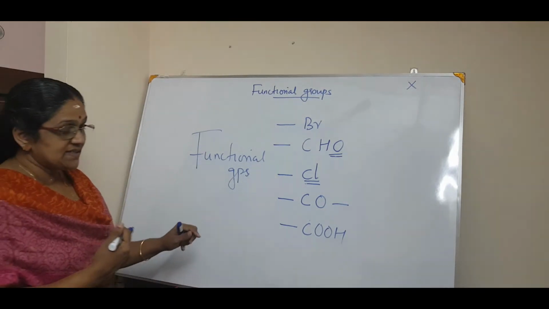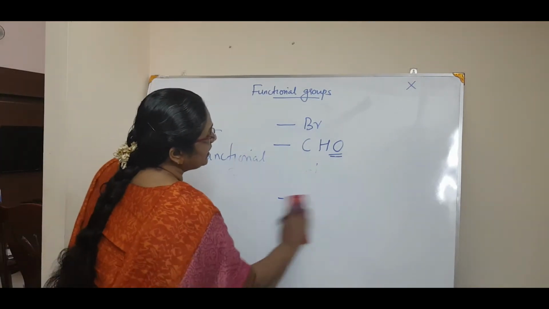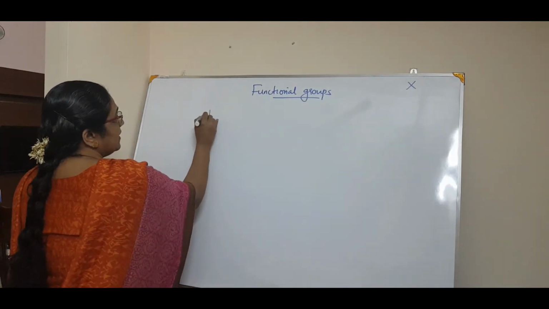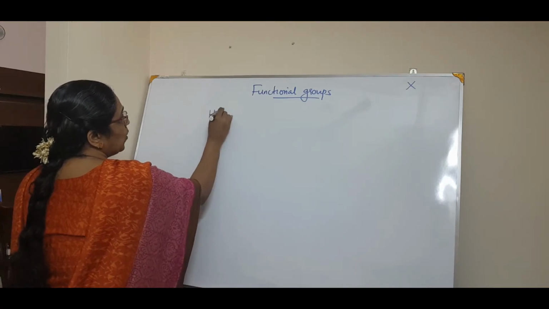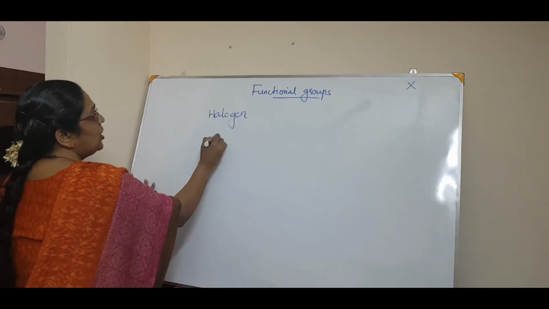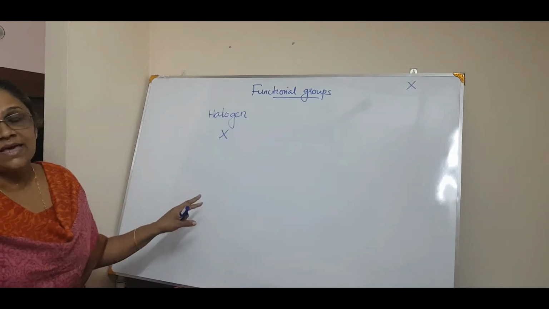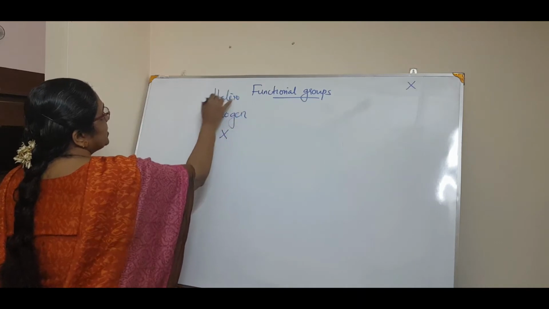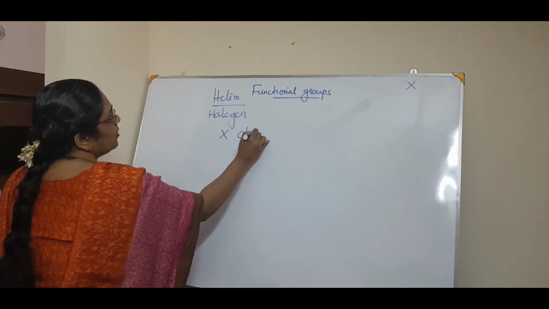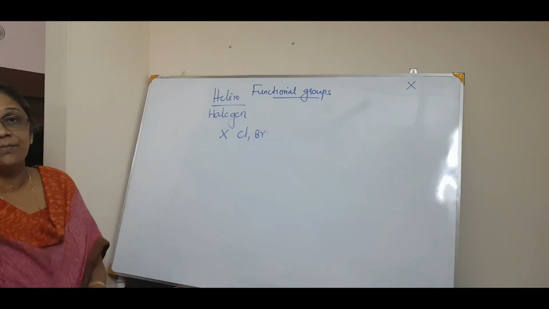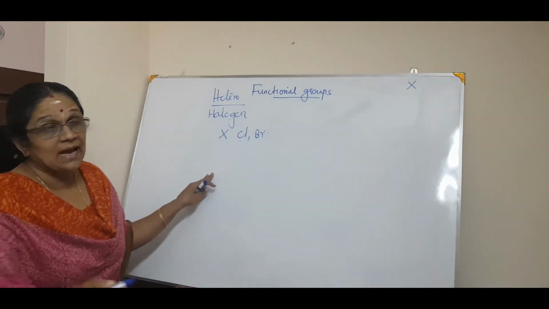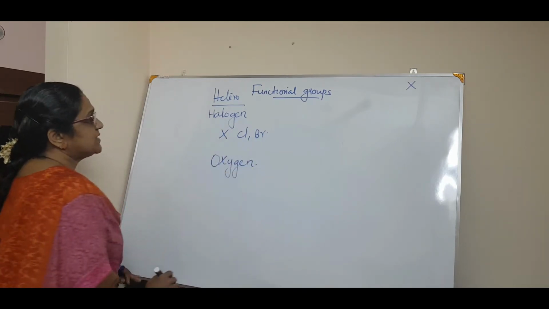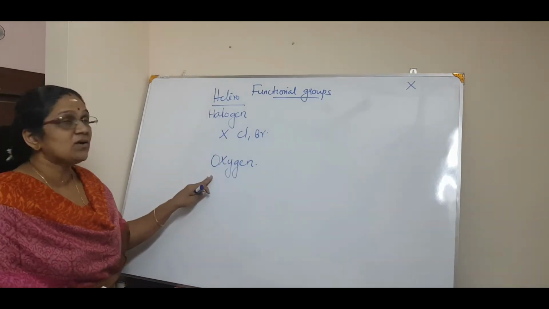Now, one by one we will see. There is a table in your book about these functional groups. The first is halogen, which you represent as X. This is a heteroatom. X can be chlorine or bromine. And the other heteroatom is oxygen. So two types of heteroatoms you have to study: one is halogen and the other is oxygen.